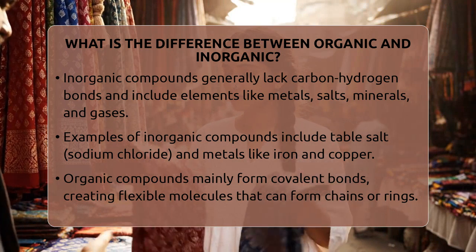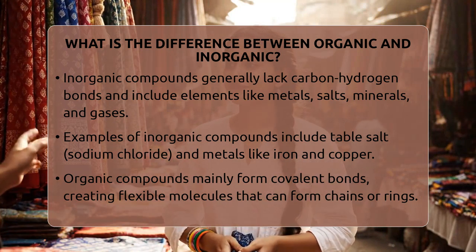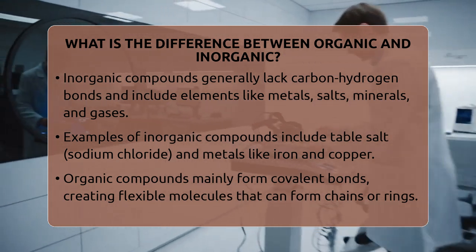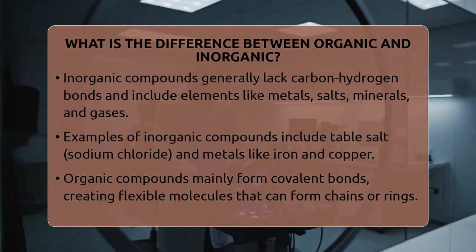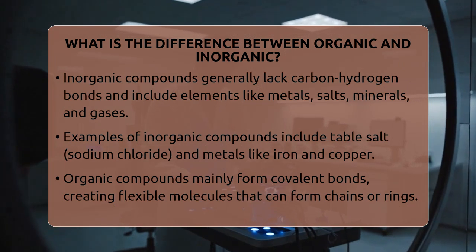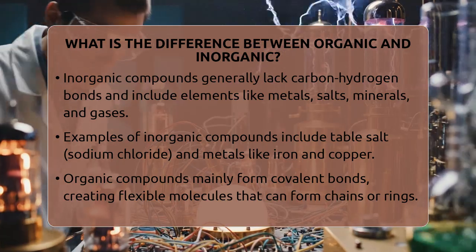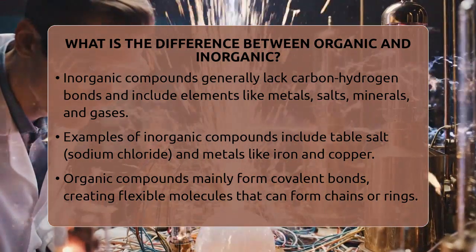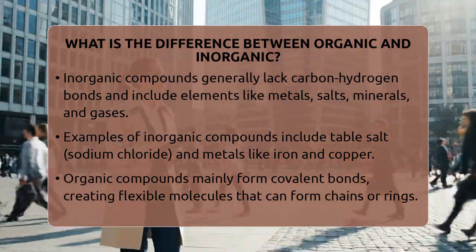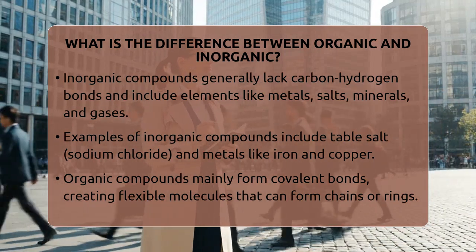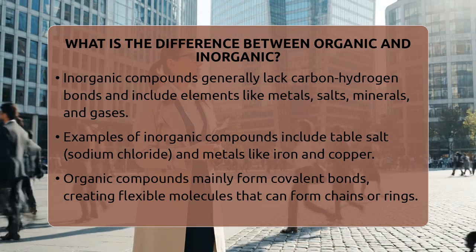Inorganic compounds are quite different. They generally do not have carbon-hydrogen bonds. Instead, they are made up of elements like metals, salts, minerals, and gases. For example, table salt, which is sodium chloride, is inorganic. Metals like iron or copper are inorganic too. These compounds often form through ionic bonds, where one atom gives electrons to another, creating charged particles called ions.